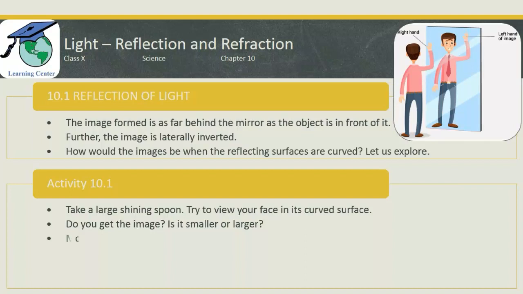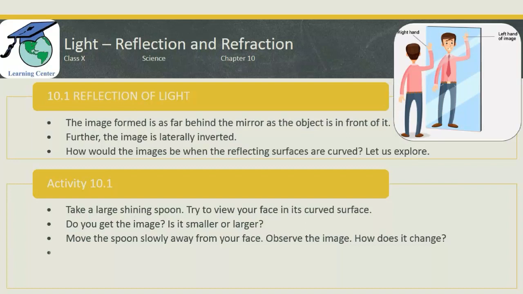Next, what you have to do? Move the spoon slowly away from your face. Observe the image. How does it change? So when you move the spoon away from your face, the image of your face will change. Maybe it will become small or maybe it will become big. Maybe it will be erect or it will be inverted. So you have to tell me how it changes.